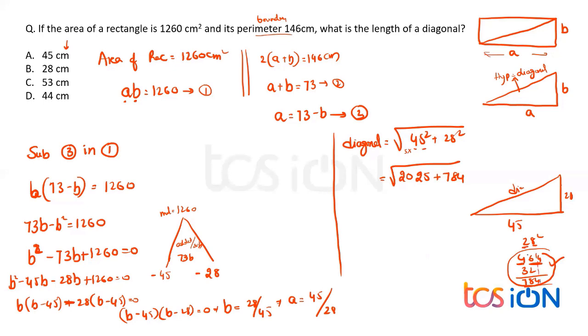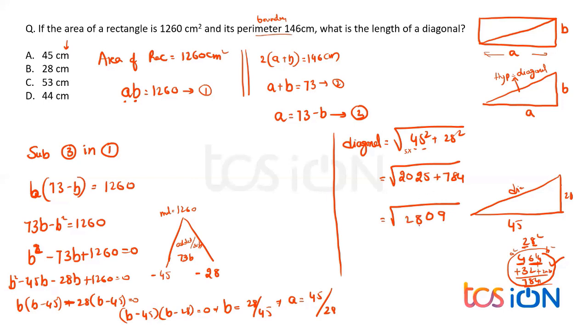2 square is 4, 8 square is 64. Now always I leave the last digit. 2 into 8 is 16, 16 twos are 32. As I left the last digit, I wrote 32 over here, and addition will give me the answer. It is very simple: A square, B square plus 2AB. That's it, nothing much in a different form. And that will give me 9, 0, then 8 and then 2.